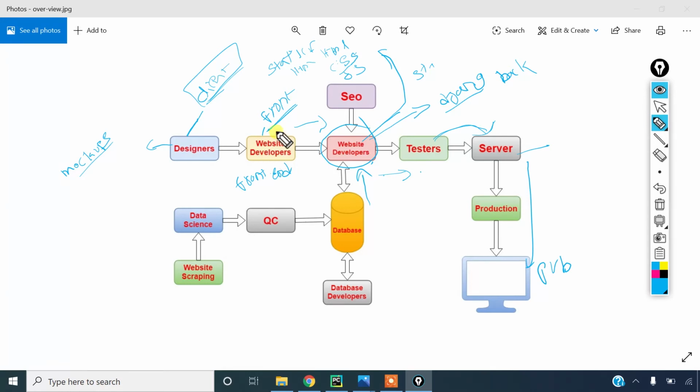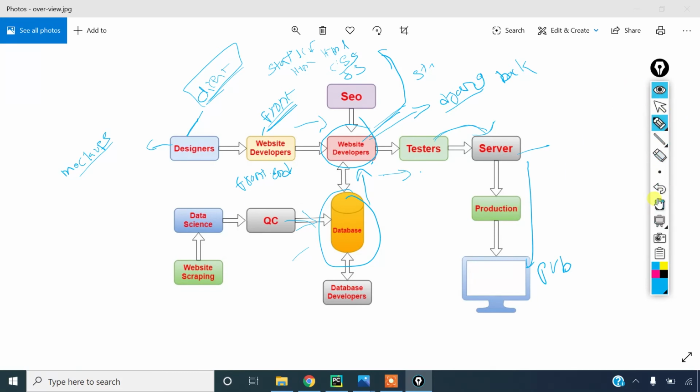See here, where the front end developers are, where the backend developers are. How this data we receive, there are other stages as well. To collect the data we have different stages. Actually this is just the process to build a website. Understood, right?